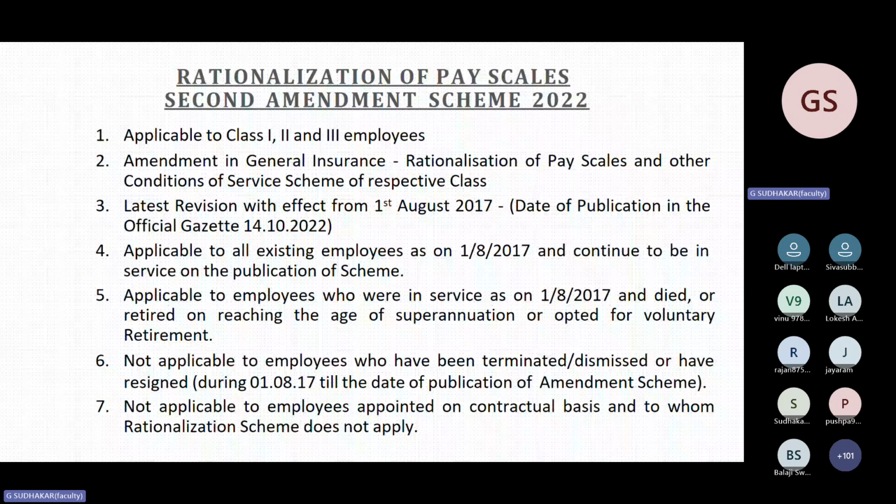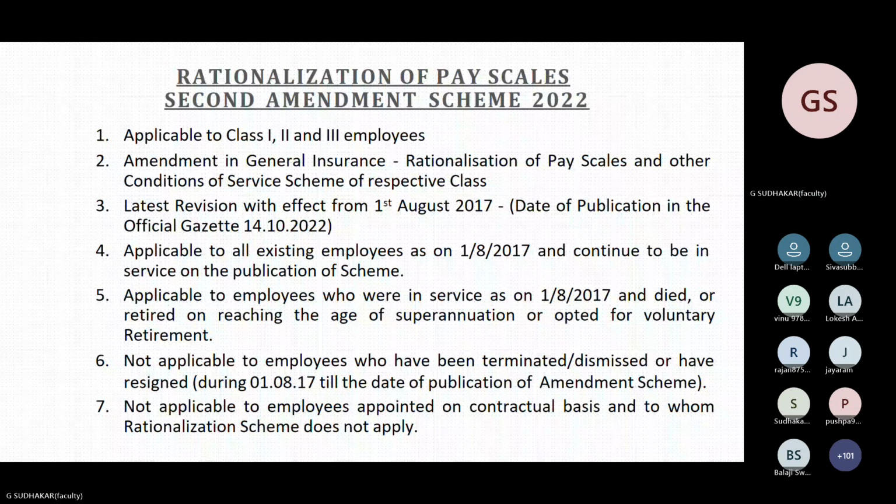It is for the employees who are all existing as on 1/9/2017 and who died, retired, reached the age of superannuation or opted for VRS. For those employees also, this wage revision is applicable. So they may ask a question on this. One time they asked this question. The wage